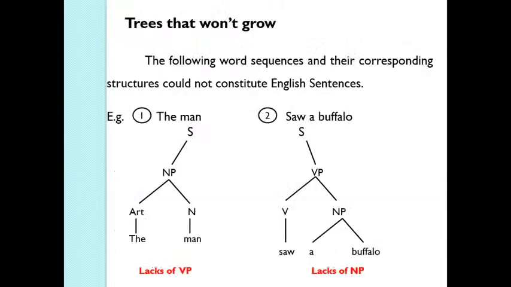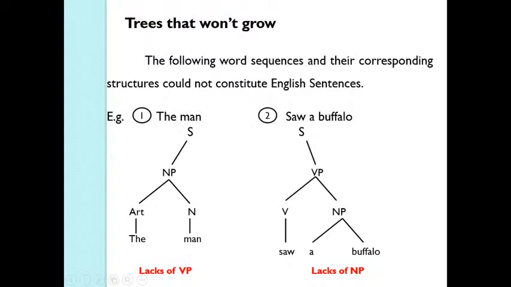There are some trees which may not grow or which won't grow. The following word sequences and their corresponding structures could not constitute English sentences. Say, in a sentence, if you have only these two elements, the man, and if you say this is a sentence, then we can say that this sentence consists of only a noun phrase, because you have only an article and a noun, but it lacks a verb phrase.